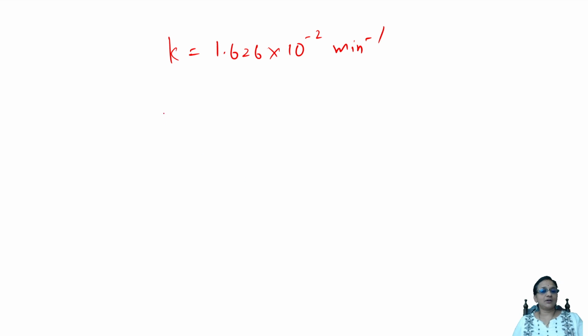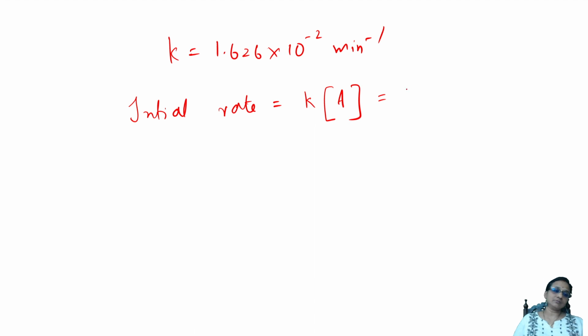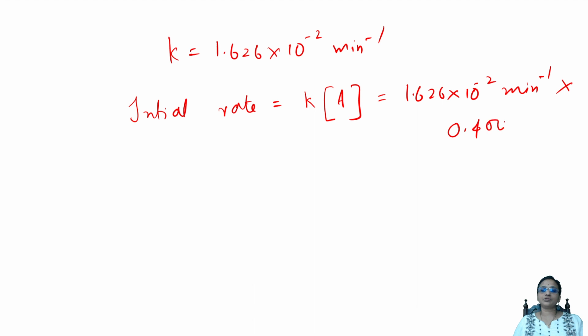Done. Now you are going to write, students, you have to calculate initial rate. Initial rate is equal to K into A, which is equal to 1.26 into 10 raised to the power of minus 2, write the units, important, into concentration of A, 0.400 mole liter inverse.